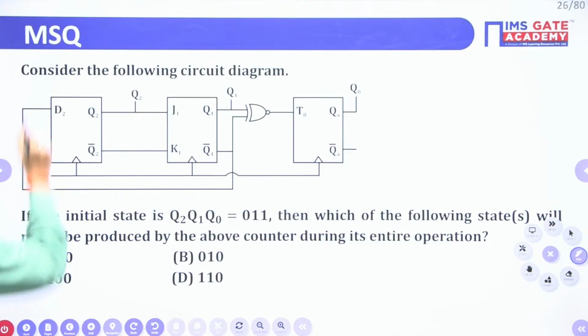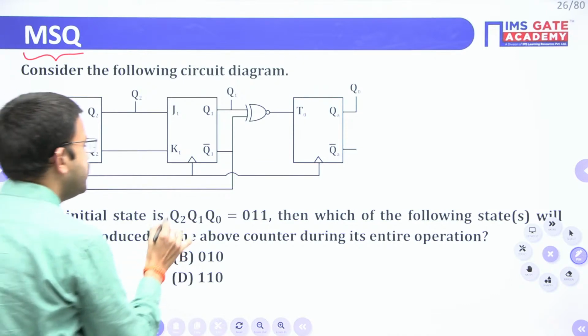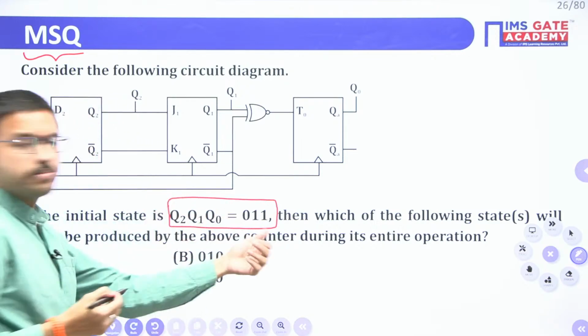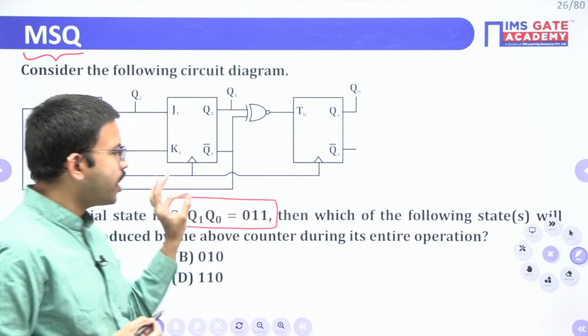Next question, it is MSQ. That means either one option or more than one option can be correct. Here they have given one circuit, and in this question they have given the initial state 011. It is not 000. Whenever they specify other than zeros, you have to assume the same state.